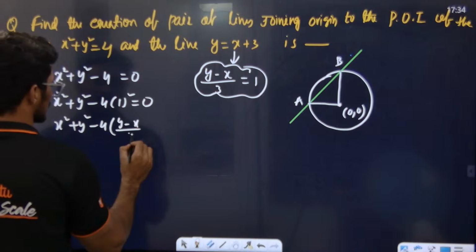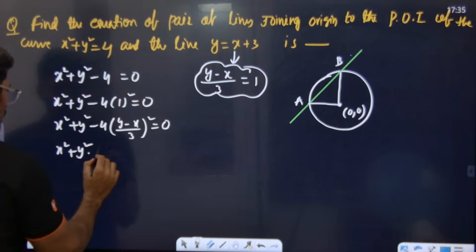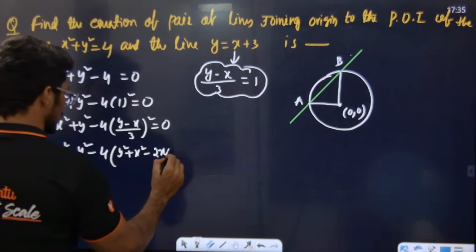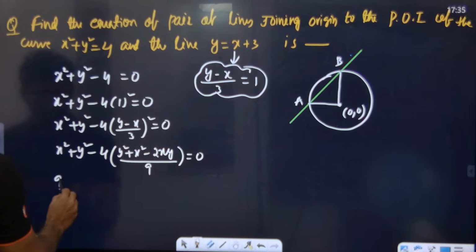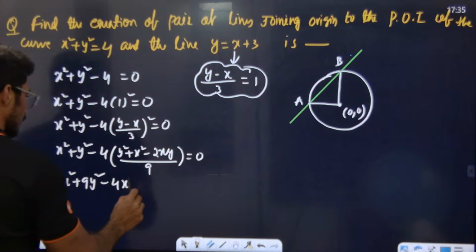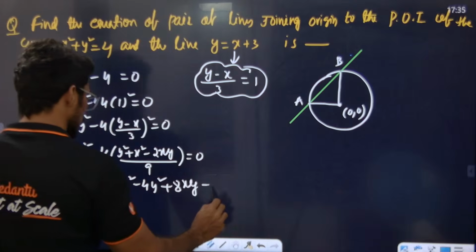Simplifying, 4 into (y minus x) square divided by 9, so 9x square plus 9y square minus 4x square minus 4y square plus 8xy is equal to 0.